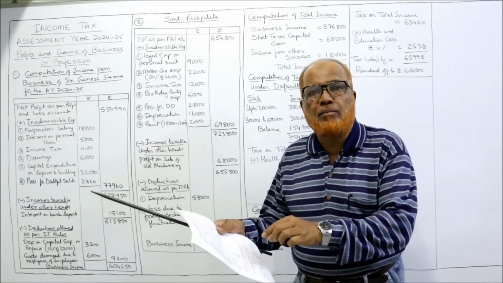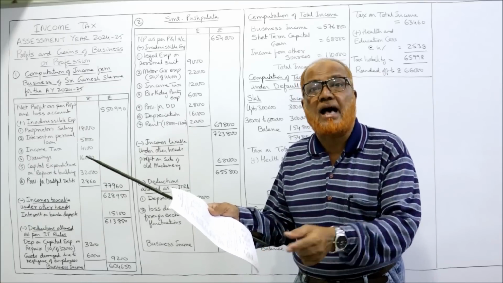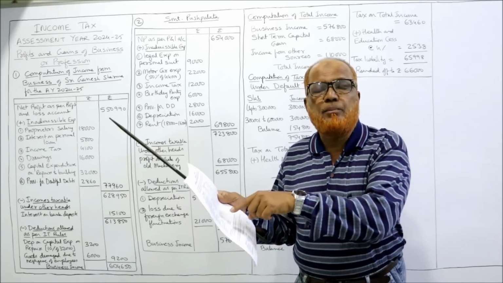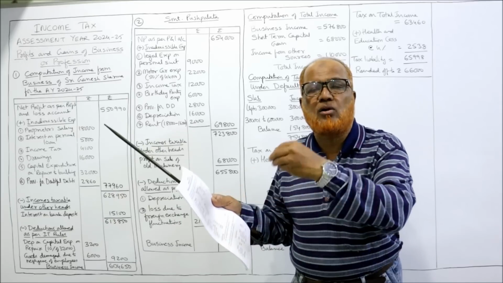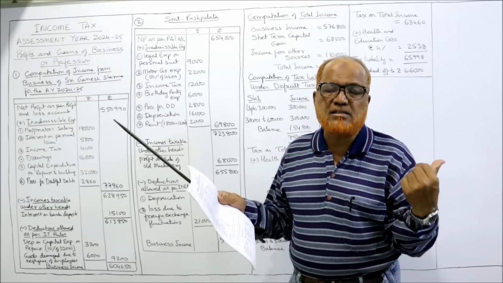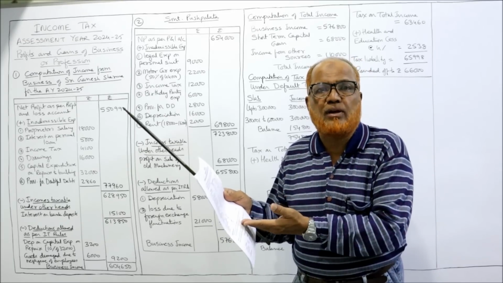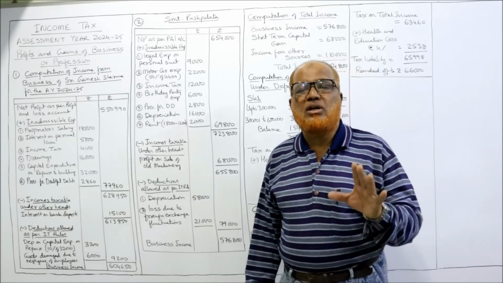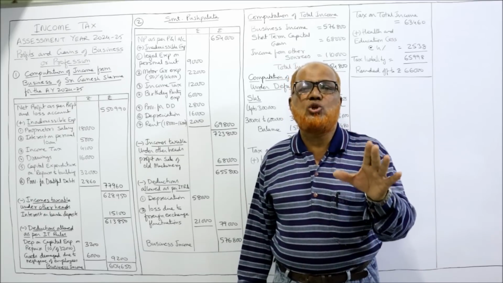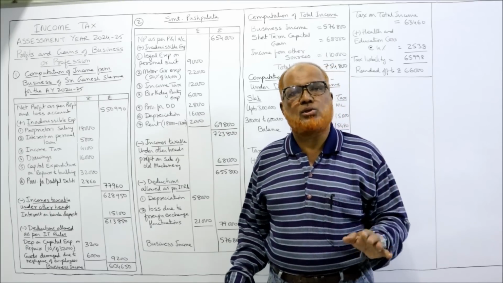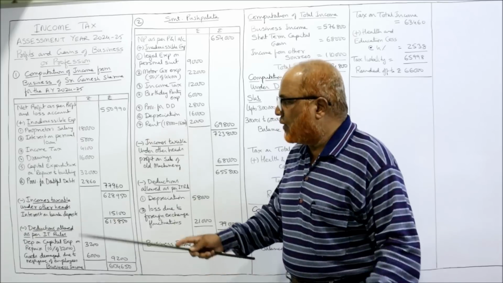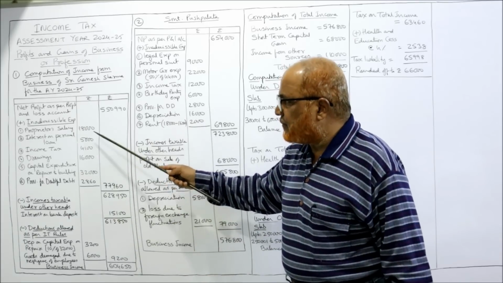In a coming problem, depreciation will be given in the adjustment as per IT rules. Then the depreciation debited to profit and loss account will be disallowed, and as per IT rules, it will be allowed. But in the present problem, nothing is given. So whatever depreciation is debited to profit and loss account, we assume it is as per IT rules, allowed. Over.